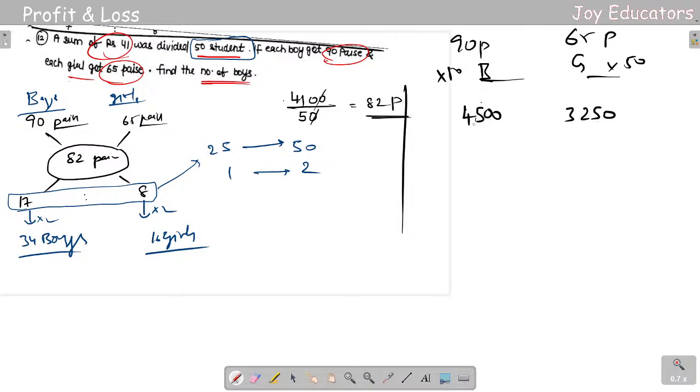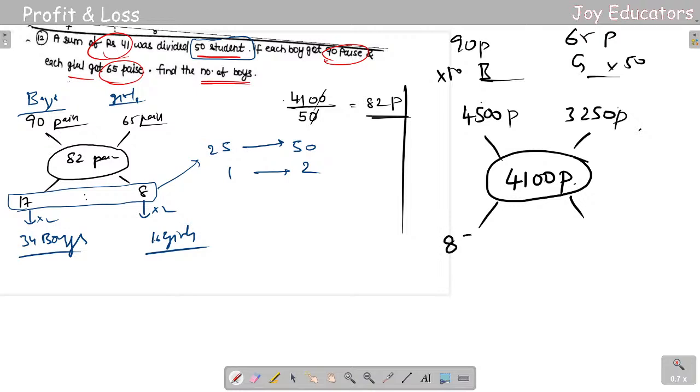And for the mean, I don't know the mean over here, but I know the mean because it is 41 rupees, right? 41 rupees. I'm just giving it 4100 paisa. I'm just changing it to paisa. Because I'm taking everything in paisa, I'm converting the rupees into paisa. So finally, this into this, I'll be getting 850.